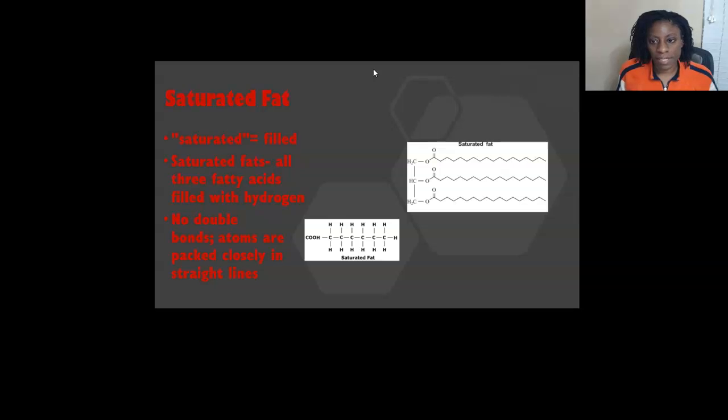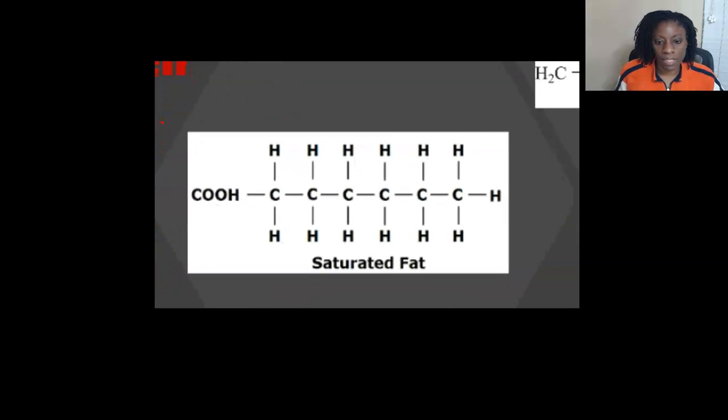What that means is that each carbon in the chain is connected to as many hydrogen atoms as it can be. So if we look at these internal carbons, or the carbons on the inside, they're each going to be connected to 2 hydrogens. That's the maximum amount of hydrogens they can be connected to, because they're also connected to a carbon on each side. So they have room for only 2 more atoms, and you get 2 hydrogens. The external carbon here, the one at the end, is bound to only 1 carbon, so it can bind to 3 more atoms, and it's filled with hydrogens. So the whole acid chain is completely filled.